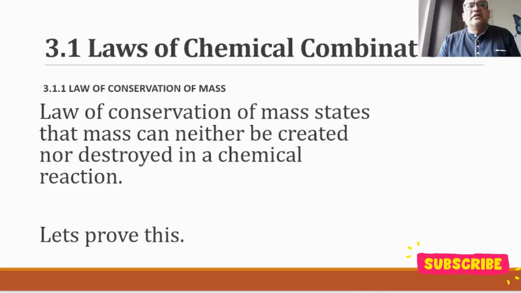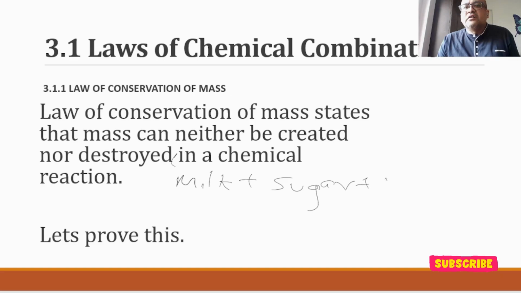When we see what we understand by a chemical combination, for example, if we want to prepare tea, what do we do? We take milk, sugar, water, and tea leaves, and then we get the tea.